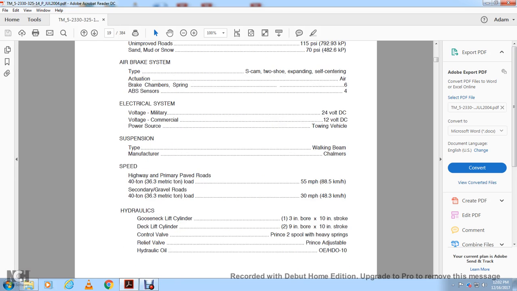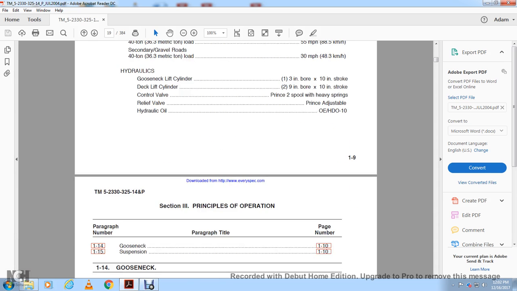Hydraulic governor, gooseneck lift cylinders 3-inch bore with 10-inch stroke, deck lift cylinders 9-inch bore 10-inch stroke, control valve Prince 2 spool with heavy springs, relief valve with a Prince adjustable, hydraulic oil OE HGO 10.